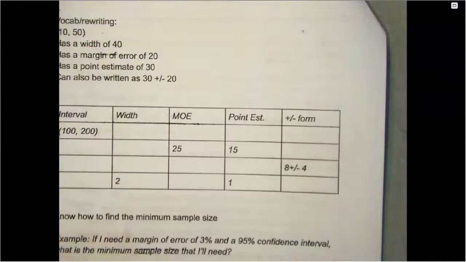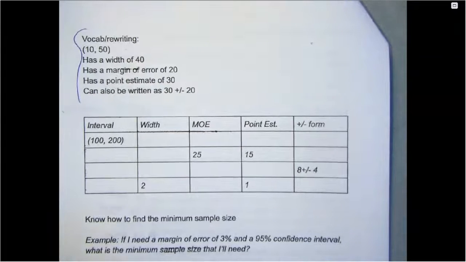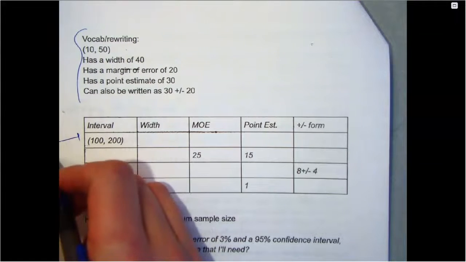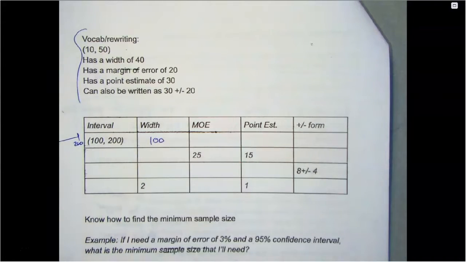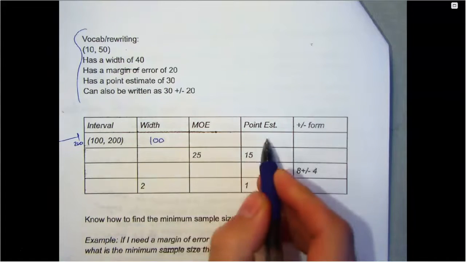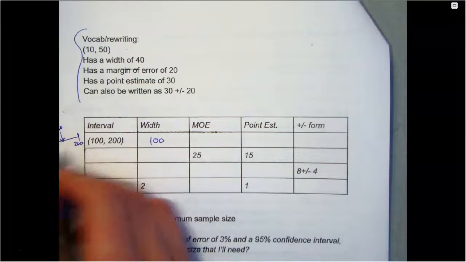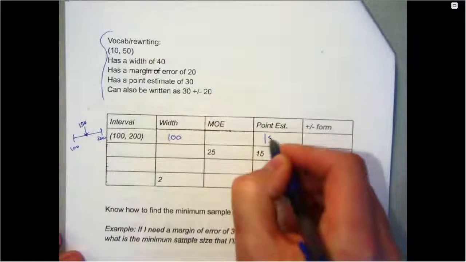Again, here are some notes and then a table to make sure you know how to do that stuff. So from 100 to 200, I sketch a number line. The width is just how far it is from one endpoint to the other. The point estimate is the average of these two. It's what's right in the middle. So in this case, that's 150.